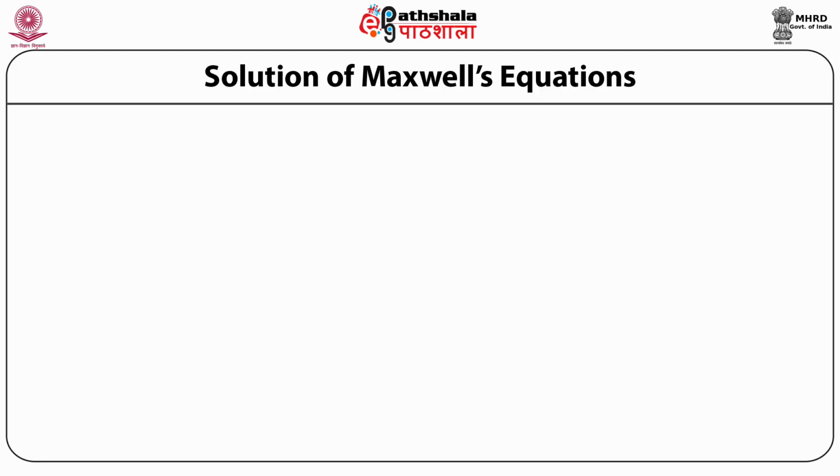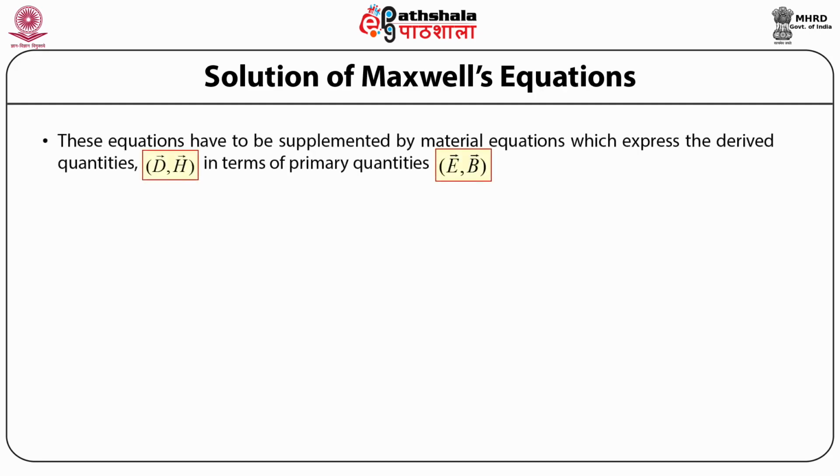When we look at the interface of two material mediums, or for determining the propagation of electromagnetic waves in material medium, these equations have to be supplemented by material equations which express the derived quantities, that is the electric displacement vector and the magnetic field vector, in terms of the primary quantities, the electric field vector and the magnetic field induction vector.